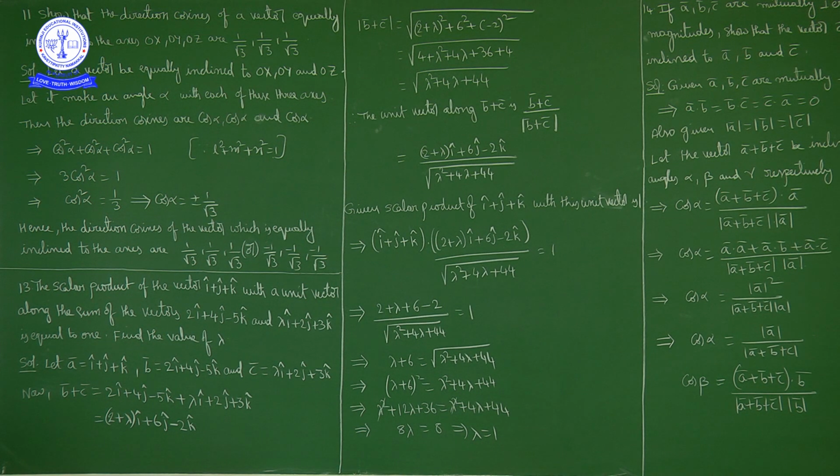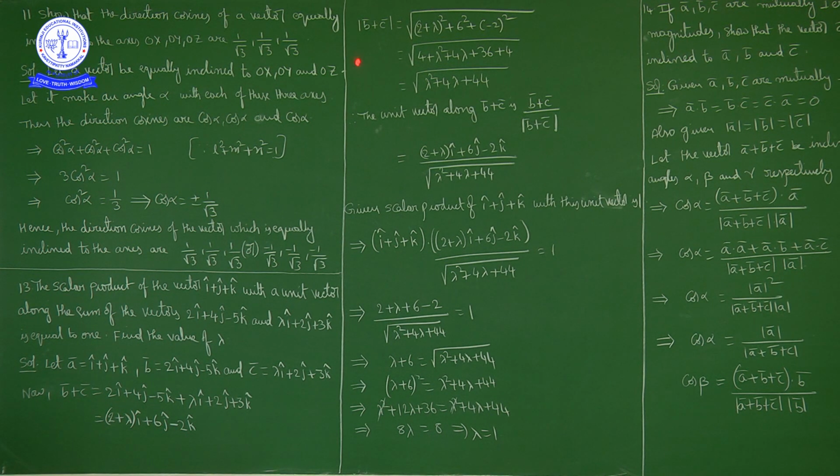What is given here? Scalar product of i cap plus j cap plus k cap with a unit vector along the sum of these two vectors is given as 1. So first of all find the unit vector along the sum of these two vectors. Let this vector be a bar, this vector b bar and this vector c bar. So b bar plus c bar, what we got, 2 plus lambda i cap plus 6j cap minus 2k cap.